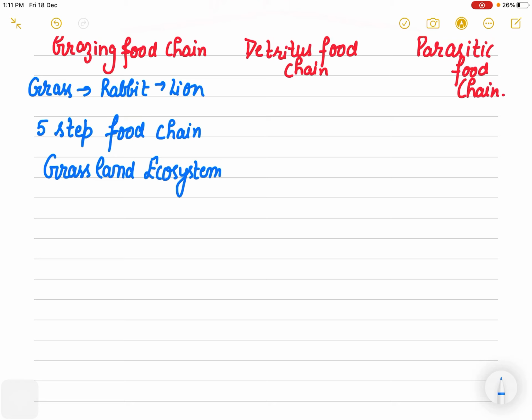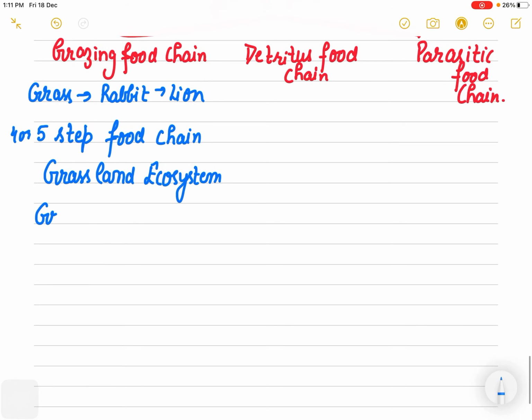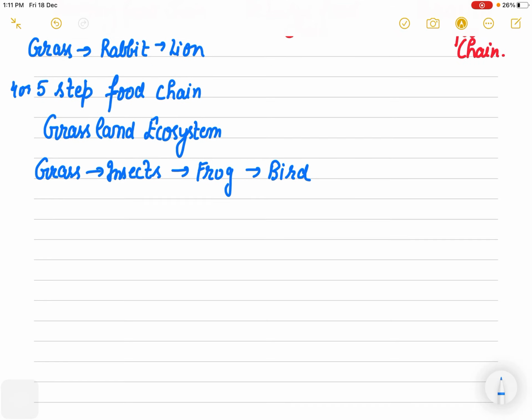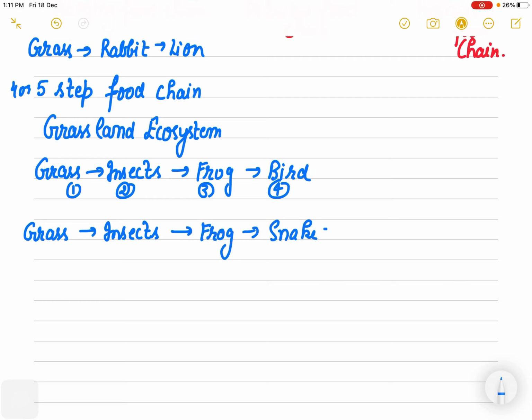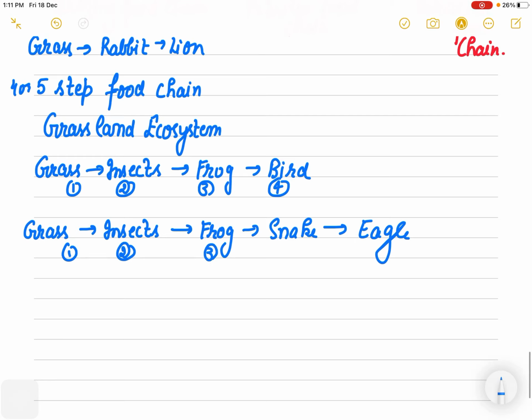Let's write a 4 or 5 step food chain first, like grass. Then you can write insects. Then the insects are eaten by frog. Then who eats the frog? Birds, they can eat the frog. Yes, so this is a 4-step food chain: 1, 2, 3, 4. Now if we have to write 5: grass, which is eaten by insects, insects which are eaten by frog, frog which is eaten by snake, snake which is eaten by eagle. So this is a 5-step food chain.